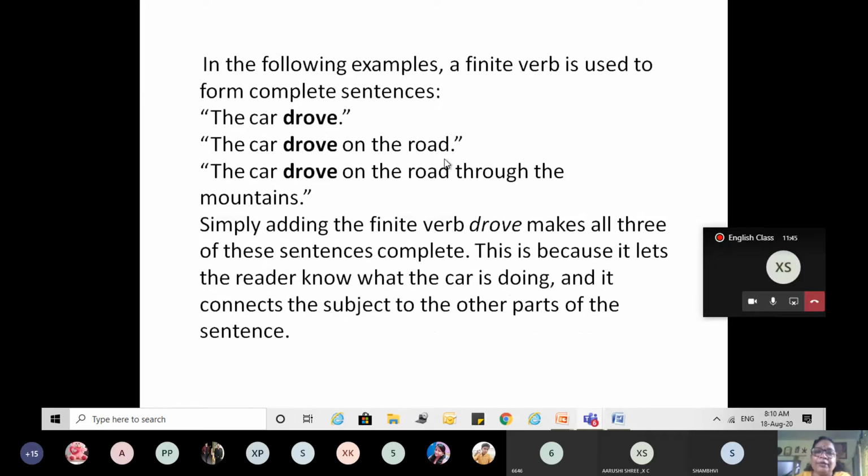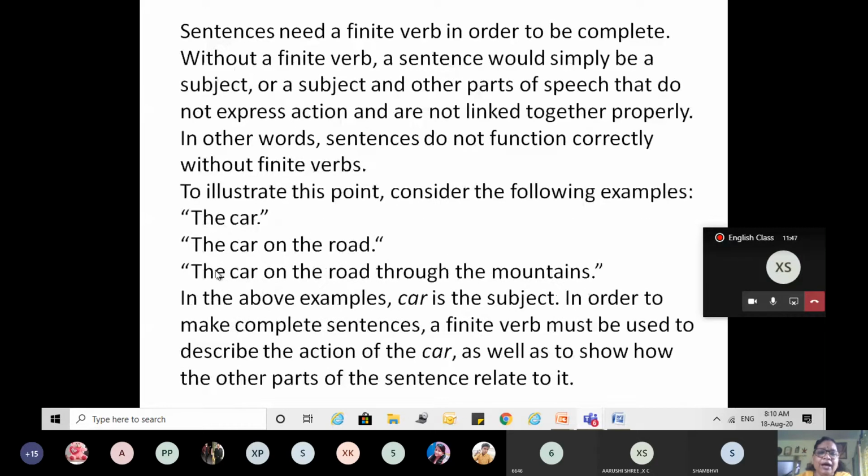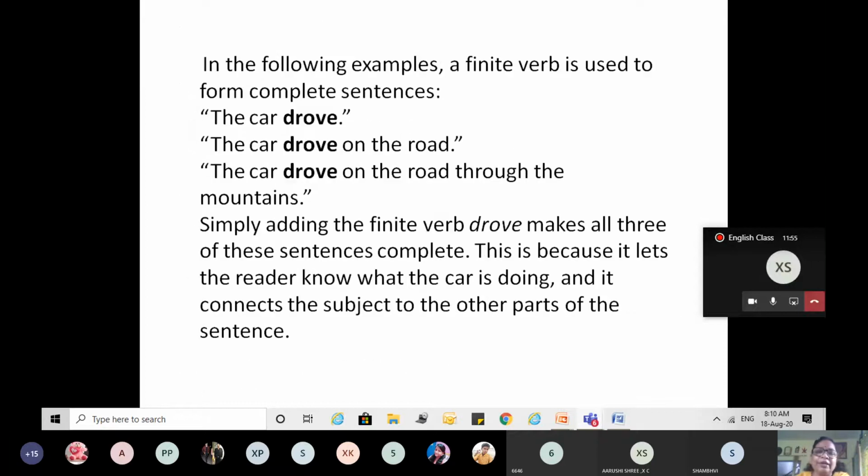Now the sentence is complete. The car on the road through the mountains. This is also a group of words which do not convey the meaning, but if I say the car drove on the road through the mountains, this is complete. So by simply adding the finite verb drove, all three sentences have complete meaning. Right? Clear? So this is a finite verb.